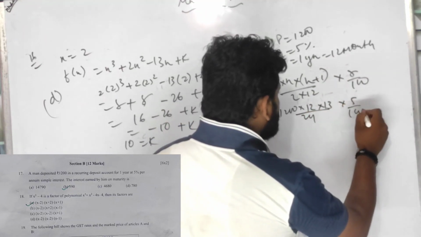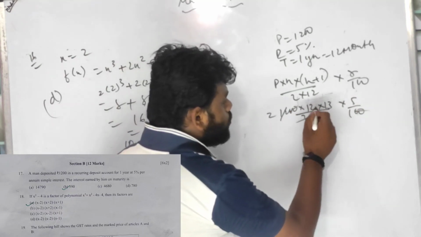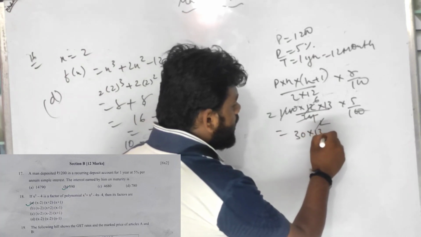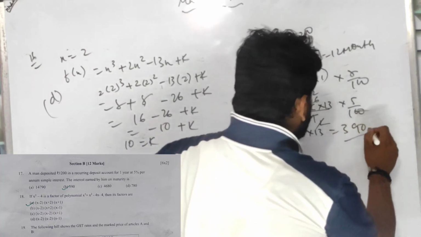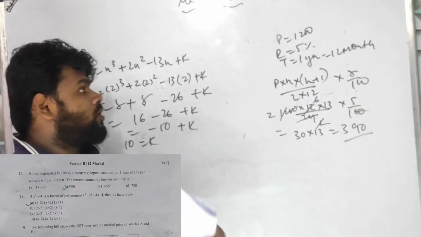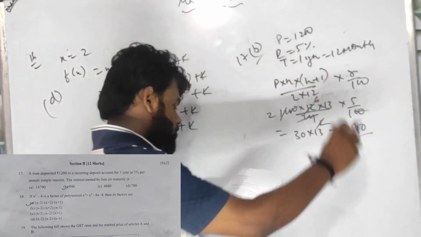5 by 100, the zeros are cancelled. Over here 2 is cancelled with 6, 5 times 6 is 30, into 13, 390 is the answer. 390 is the answer. So number 17, B is the answer.